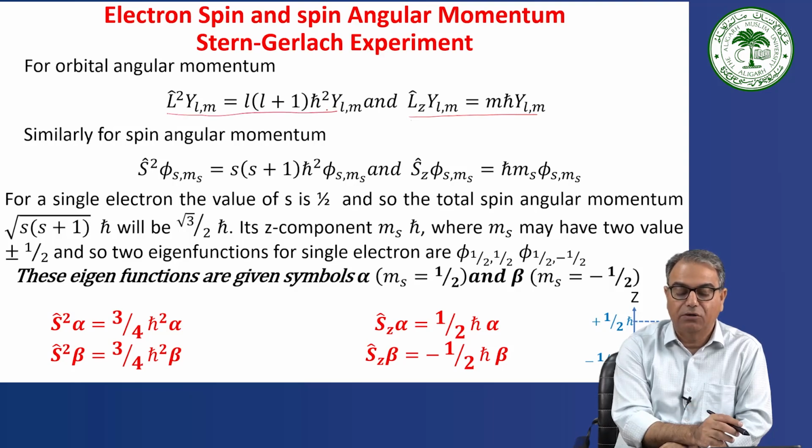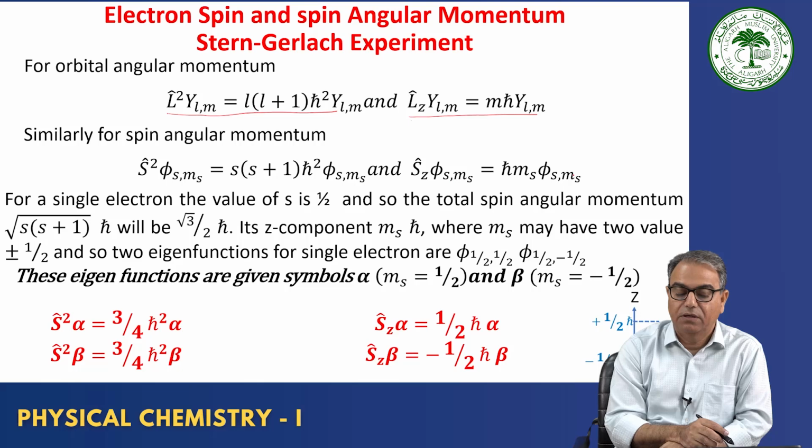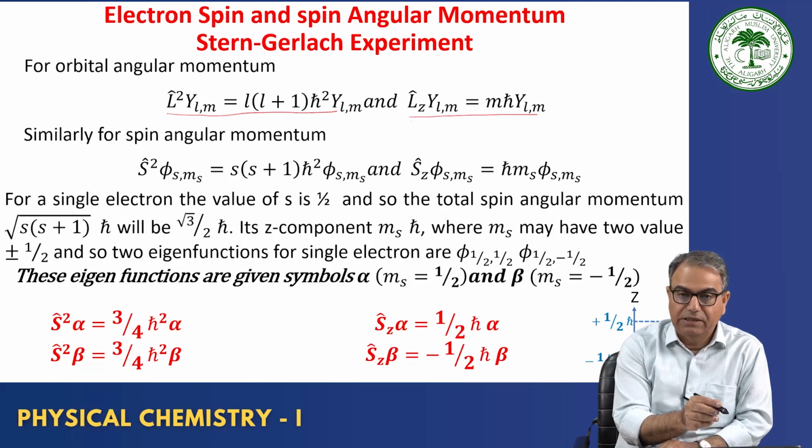Similarly, if you use the spin quantum number and write the eigenfunction as phi s ms, then S square phi s ms gives s into s plus 1 h cross square phi s ms, and for the z component of the spin angular momentum, Sz phi s ms is equal to h cross ms phi s ms.